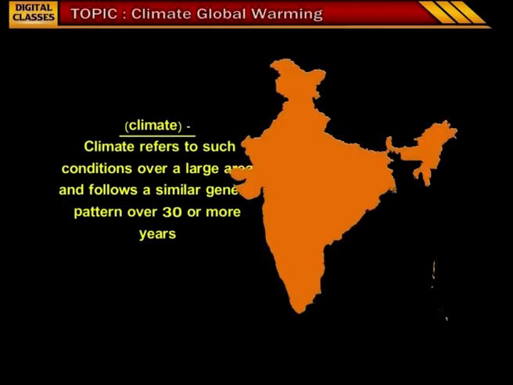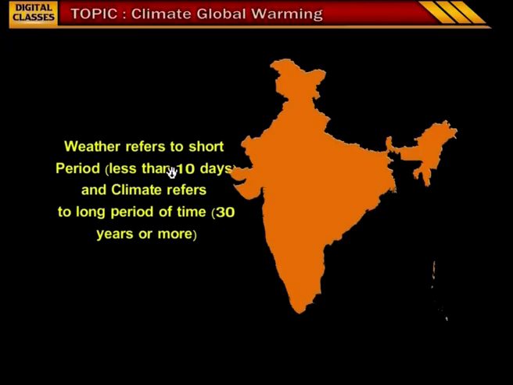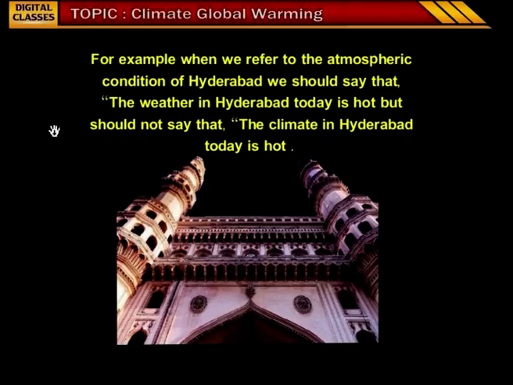Now, let us see what is climate. Climate refers to such conditions over a large area and follows a similar general pattern over 30 or more years. Weather refers to short period less than 10 days and climate refers to long period of time, that is 30 years or even more. For example, when we refer to the atmospheric condition of Hyderabad, we should say that the weather in Hyderabad today is hot, but should not say that the climate in Hyderabad today is hot.